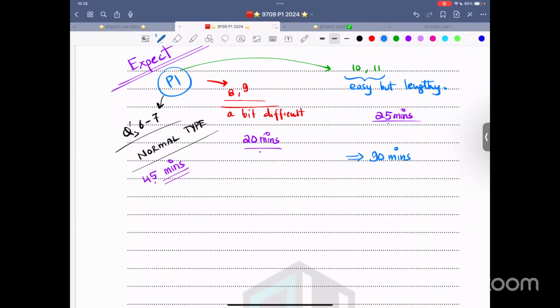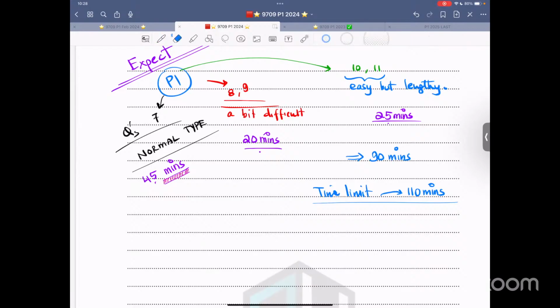And the paper is for how much? 1 hour 50 minutes, 110 minutes. And the time limit is 110 minutes. You can comfortably work in this time slot. If you are solving 6 or 7 questions, let me make it 7.